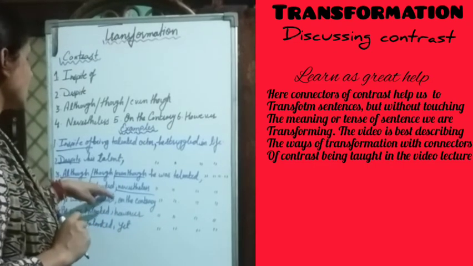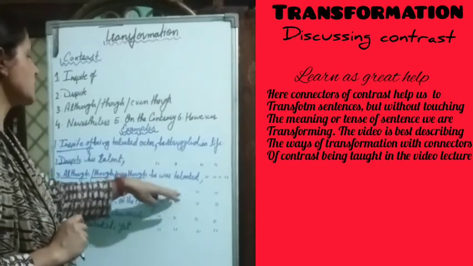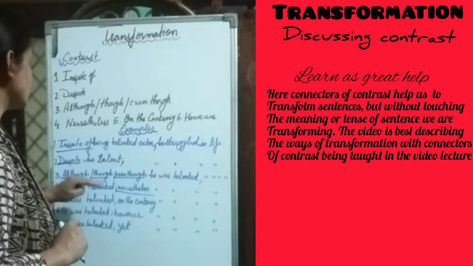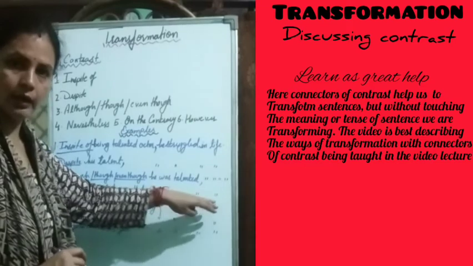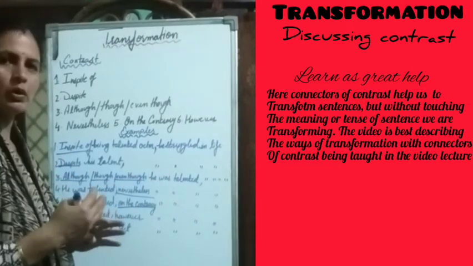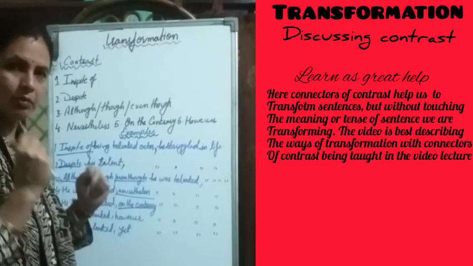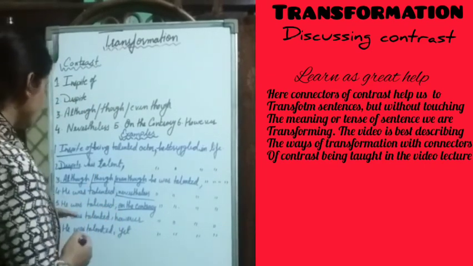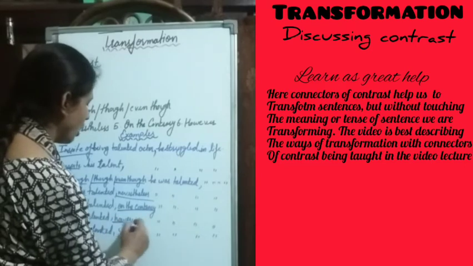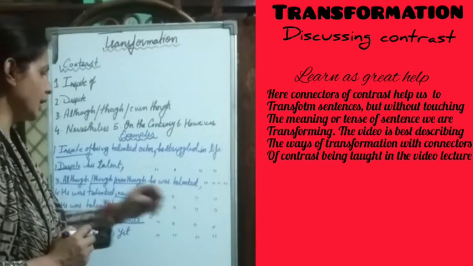So: he was talented; nevertheless he struggled in life. He was talented; on the contrary he struggled in life. So these sentences are all showing contrast, that being a talented person, he struggled. He was talented, however, he struggled in life.